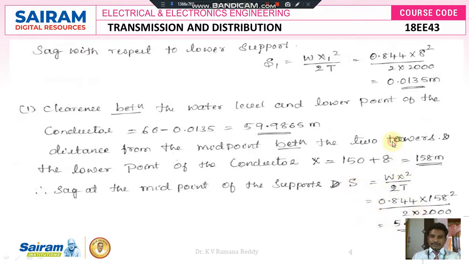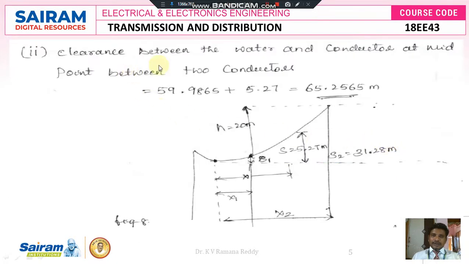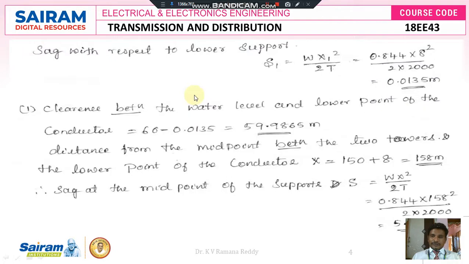Next, the clearance between the water and conductor at the midpoint between the two towers. Already we got 59.9865, that is, when we subtracted 60 minus the sag, we got 59.9865.